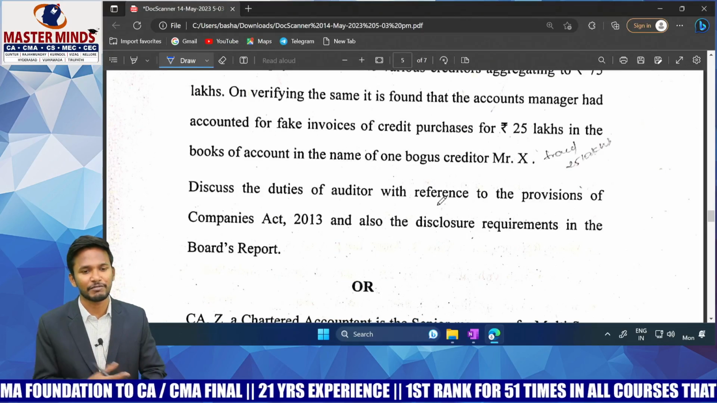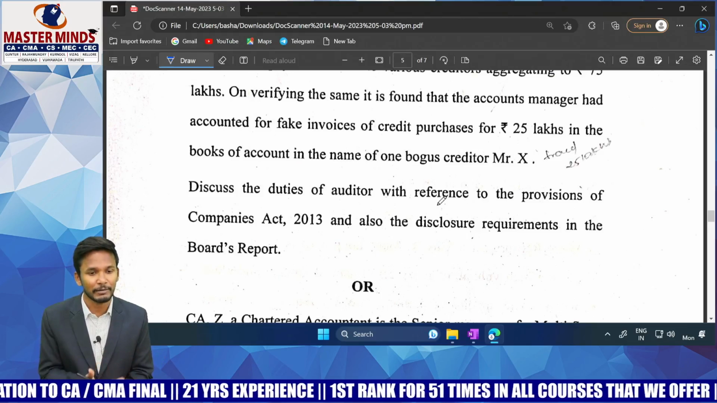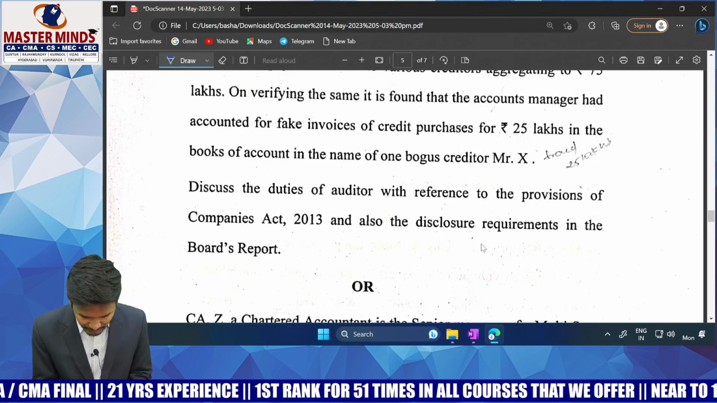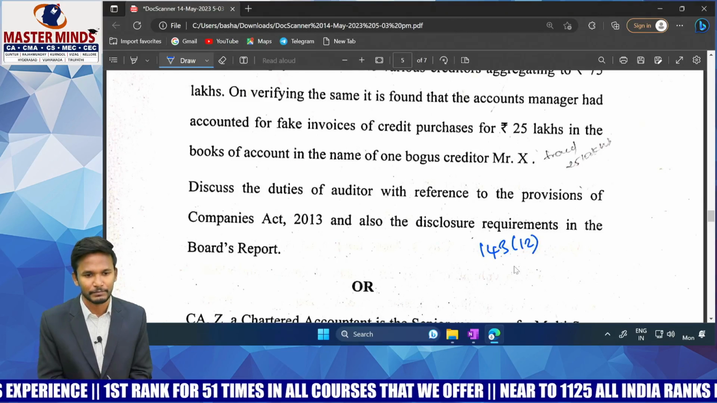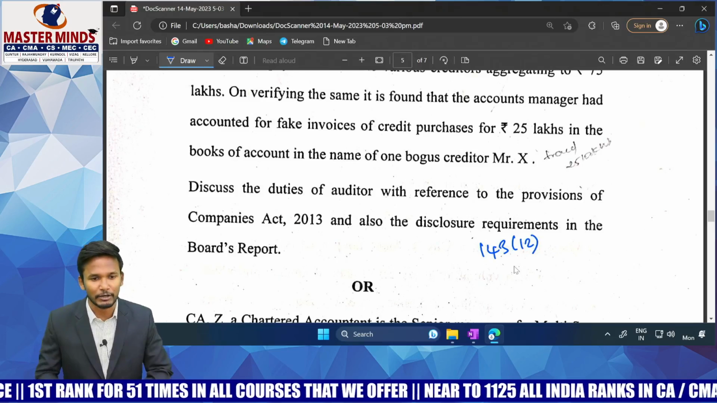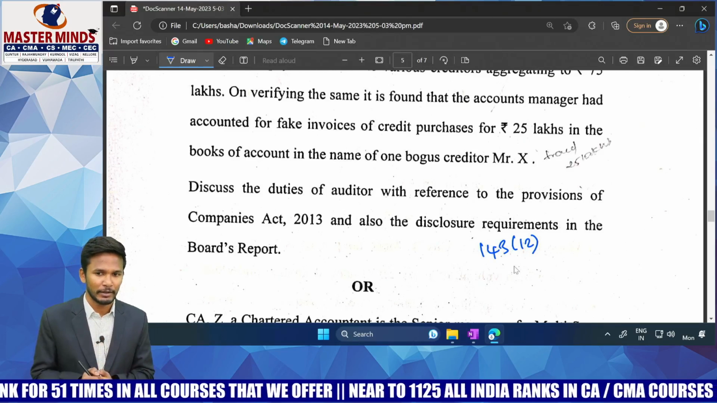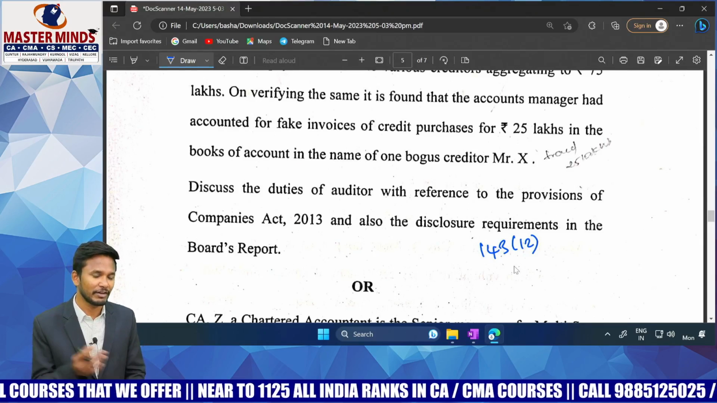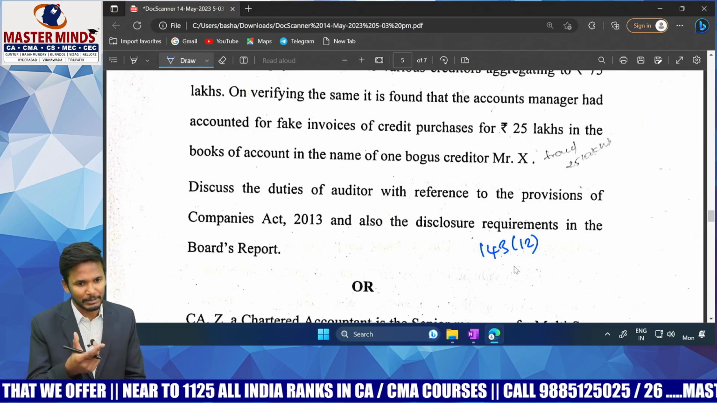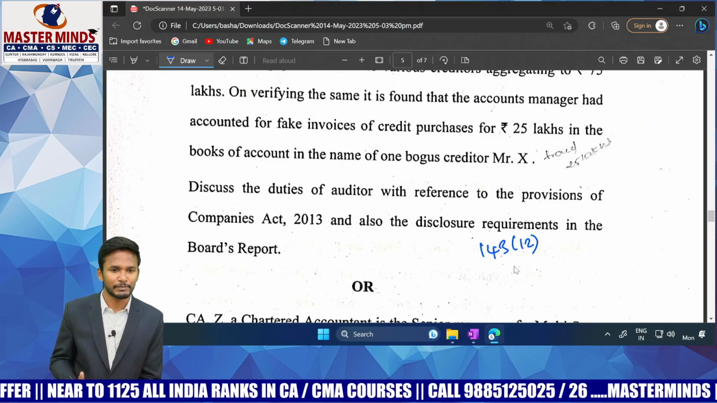Straight away it is asking, there is a fraud, how will you deal with it in the Companies Act? If you remember, we have section number 143, subsection 12 of the Companies Act. 143(12) talks about the duty to report on fraud by the auditor. If the amount is less than 1 crore, you will inform the company within 2 days. I mean, the audit committee first, if not, TCWG, if not, management.